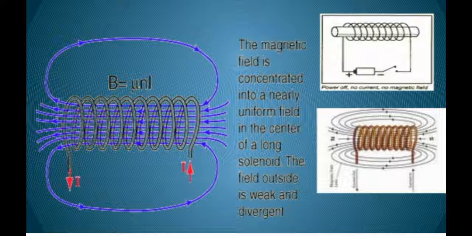So in today's class we have studied the properties of a magnet, the magnetic field lines, the properties of magnetic field lines, and then the patterns of magnetic field lines for a straight conductor, a circular loop and a solenoid.